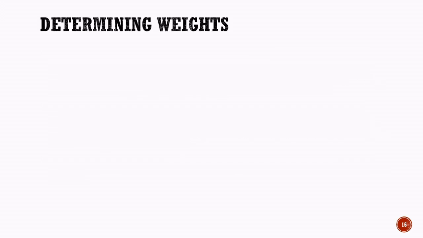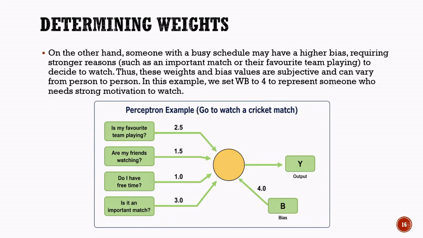Determining weights: assigning numerical values. Now let us assign actual numerical values to the weights and bias in our perceptron model. As we learned earlier, weights represent the importance of different factors in the decision-making process. A higher weight means the factor has a greater influence on the final decision. In this example, is it an important match, is assigned a weight of 3.0 because the significance of the match plays a major role in deciding whether to watch it.